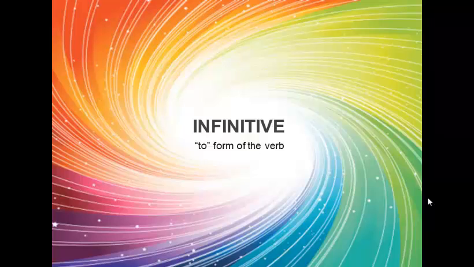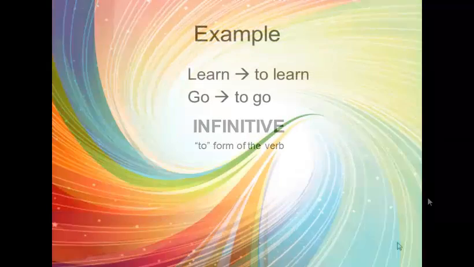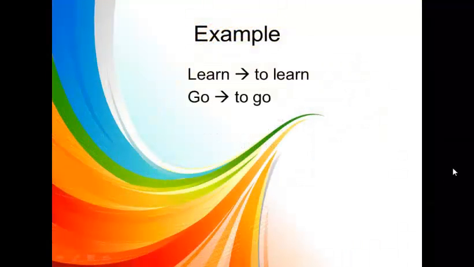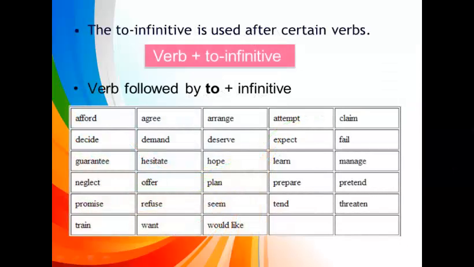Infinitive is a grammatical term used to refer to certain verb forms that exist in many languages. I will give you some examples of infinitive. The infinitive form of learn is to learn. The infinitive form of go is to go. Now, we learn about the to infinitive used after certain verbs. The structure is verb plus to infinitive, verb followed by to infinitive.